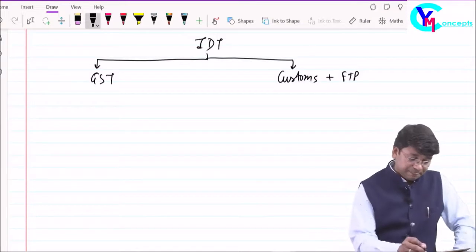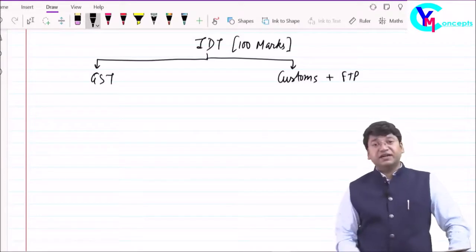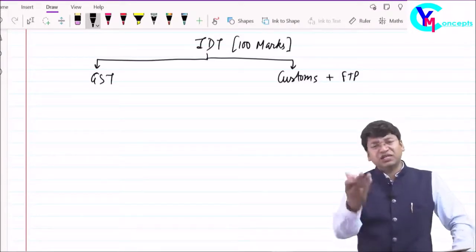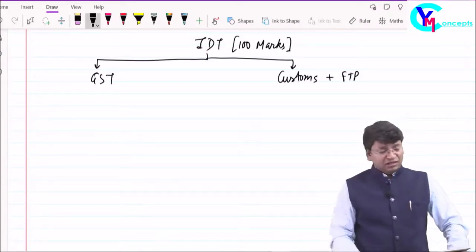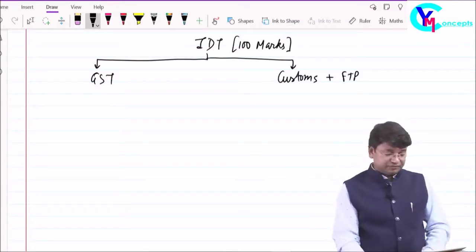Friends, out of 100 marks, paper number 8 of CA final indirect tax, whether it's new syllabus or old syllabus, contents are absolutely same because laws are absolutely the same.